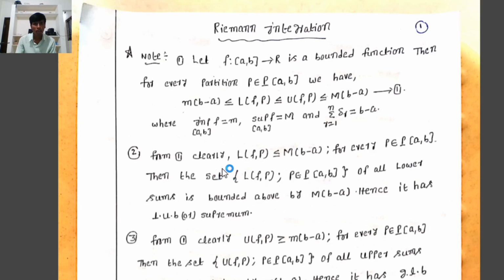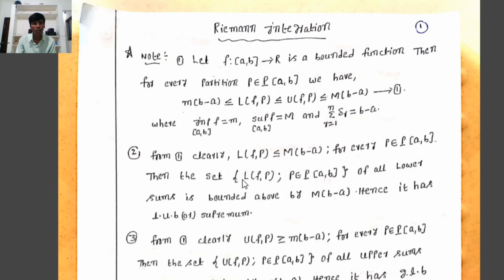From this, we clearly observe that the lower Riemann sum is less than or equal to capital M times (b minus a) for every P belonging to the set of partitions of [a, b].